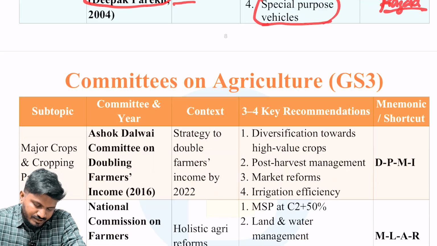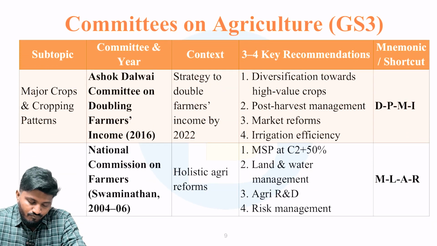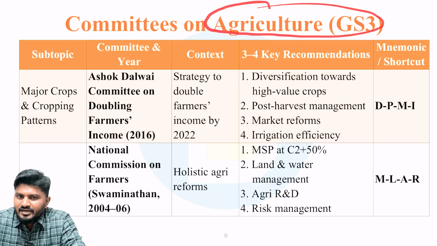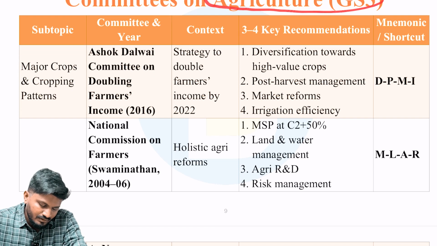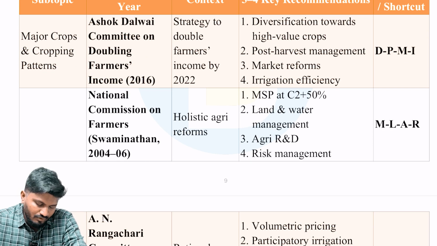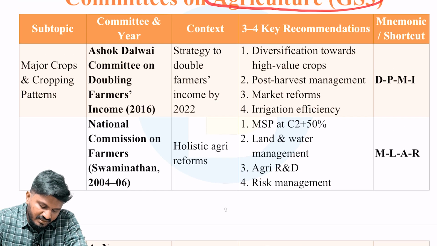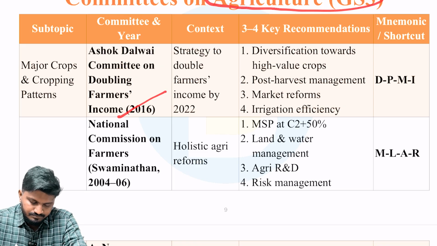Okay. Next, the second and most important part of GS3, that is agriculture. We discuss important committees under agriculture. Under this subtopic are major crops and cropping patterns. The first important committee is Ashok Dalwai Committee on Doubling Farmers' Income 2016.